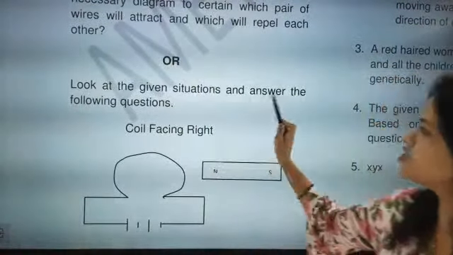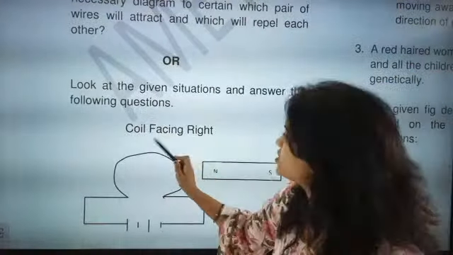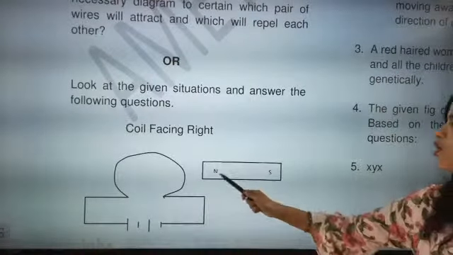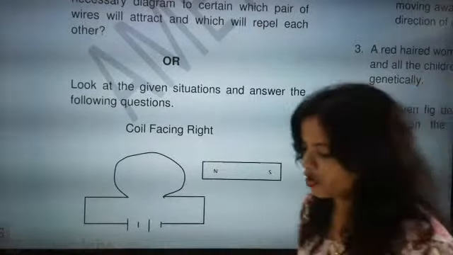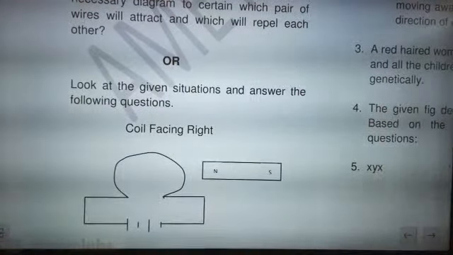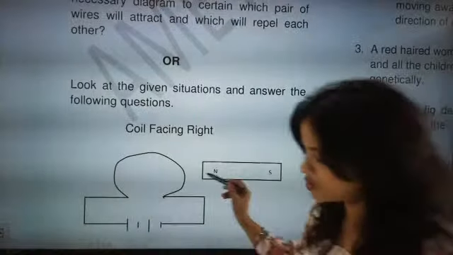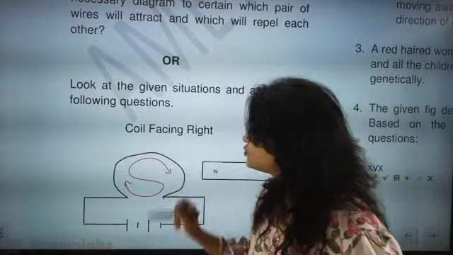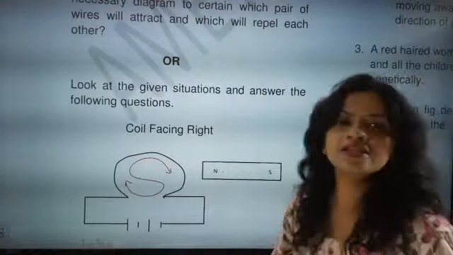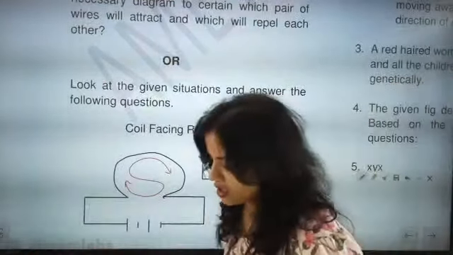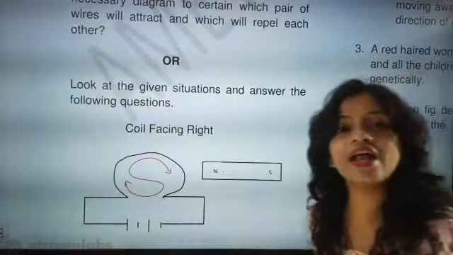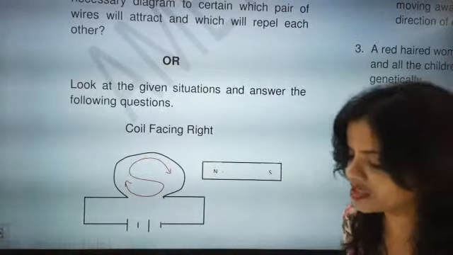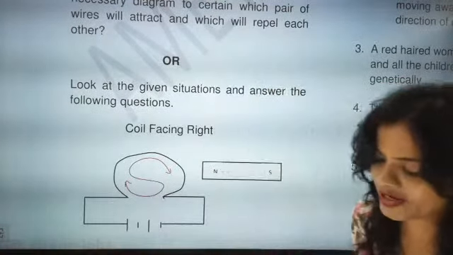Look at the given situation and answer the following question. Coil facing right. So here the coil is facing right. Can you see the north pole here and south pole here? If north pole will be here, then south pole will be generated in the wire. I taught you that when south pole will be generated in wire, then what will be the situation here? I hope you might have understood this point.